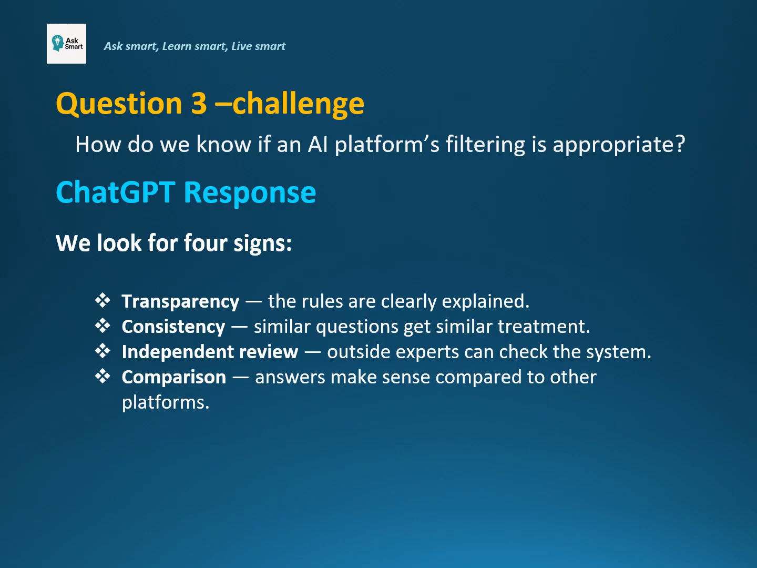Remember, we ask follow-up and challenge questions to dig deeper into the original topic. This helps us understand the knowledge more clearly and at a deeper level.